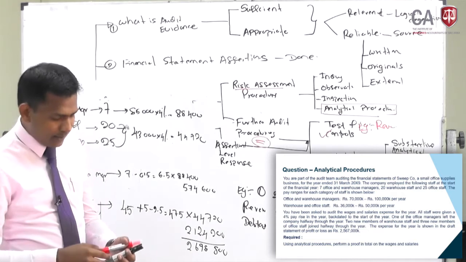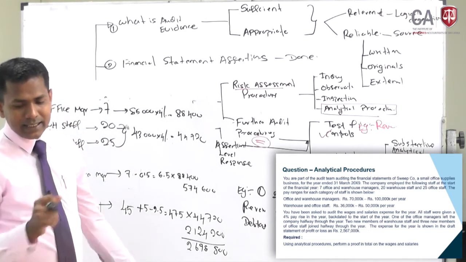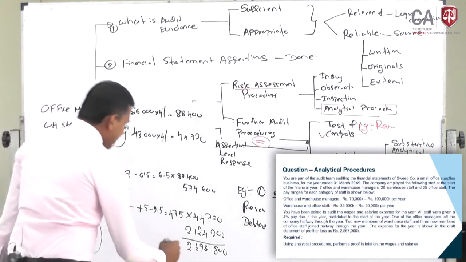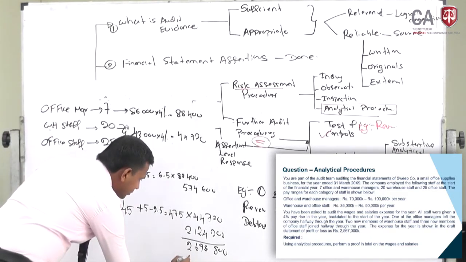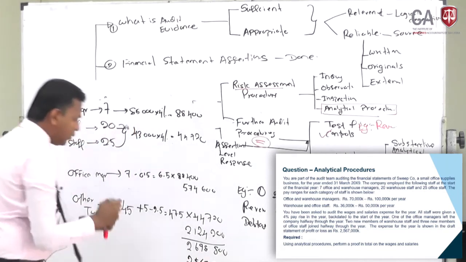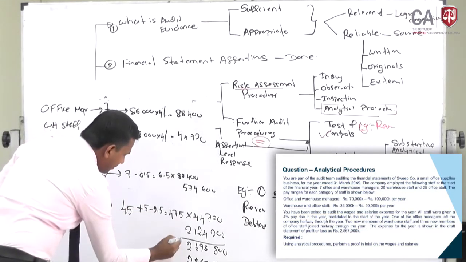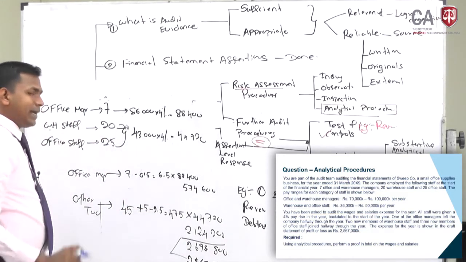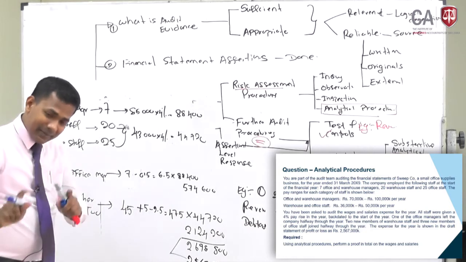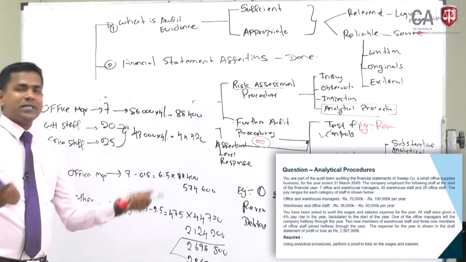The answer given in the question in the study text is 2,567. If you look at my answer and what is given in the P&L, the difference into the percentage,